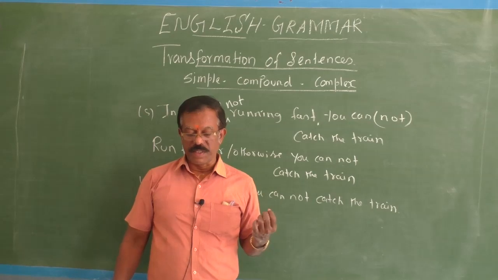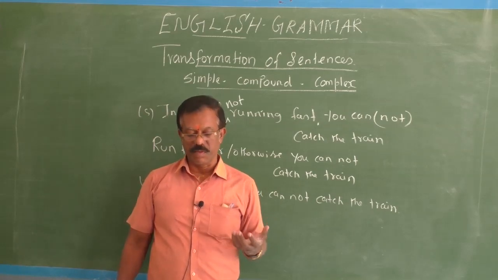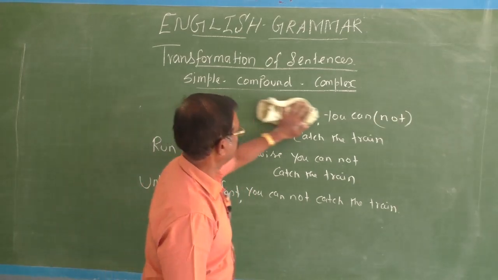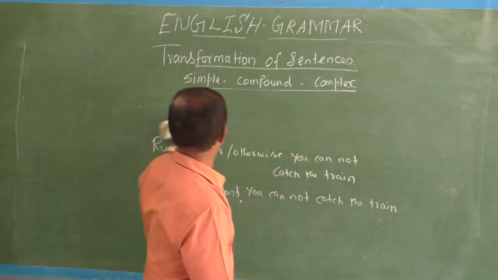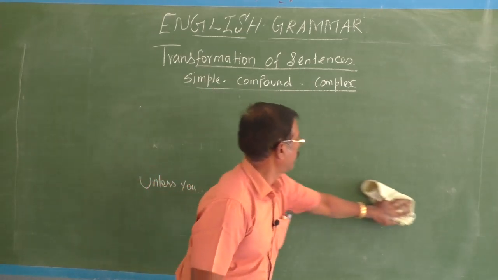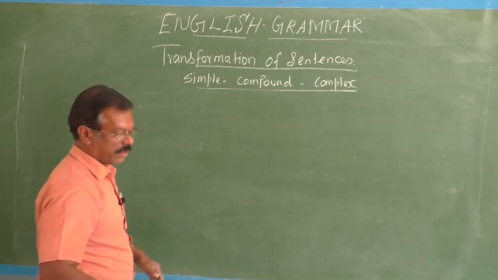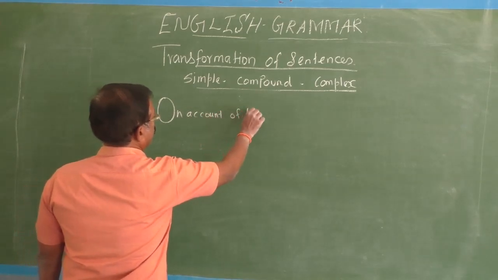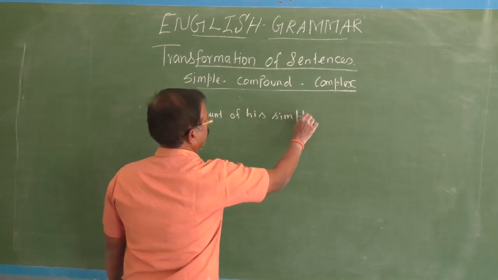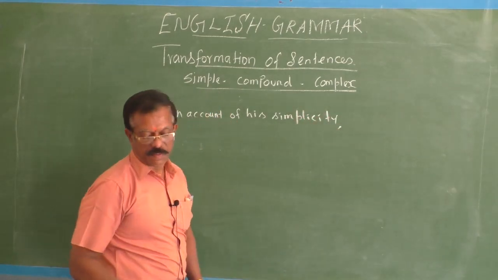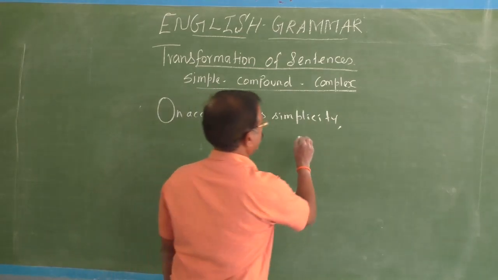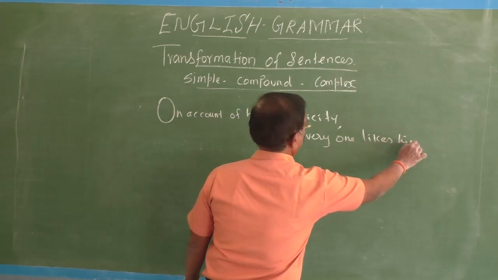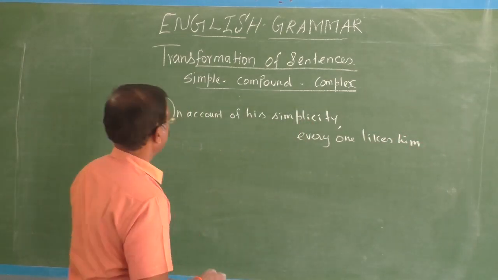Next, on account of his simplicity, everyone likes him. For example, one more sentence I would like to give. On account of his simplicity, everyone likes him. Okay, this is the given sentence.